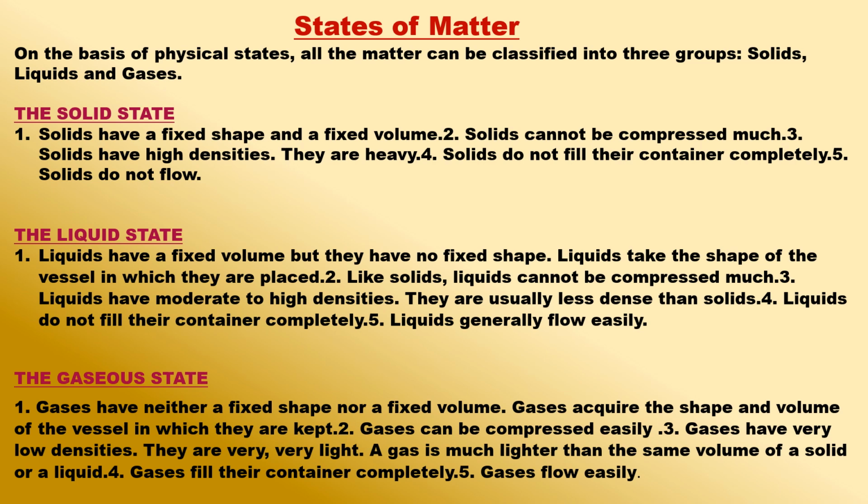The gaseous state. Gases have the following characteristic properties. One, gases have neither a fixed shape nor a fixed volume. Gases acquire the shape and volume of the vessel in which they are kept. Two, gases can be compressed easily into a small volume. Three, gases have very low densities. They are very, very light. A gas is much lighter than the same volume of a solid or a liquid. Four, gases fill their container completely. Five, gases flow easily.